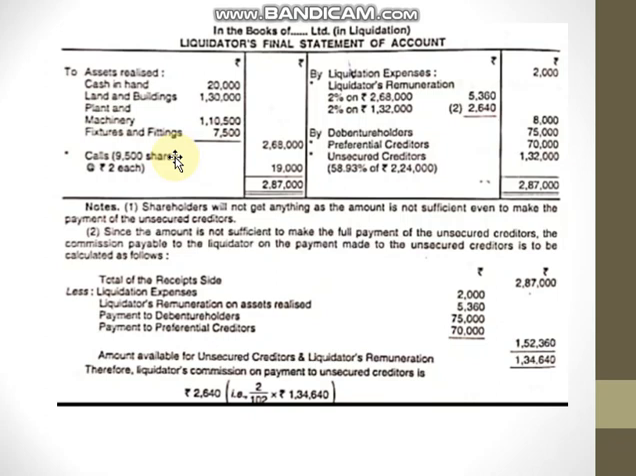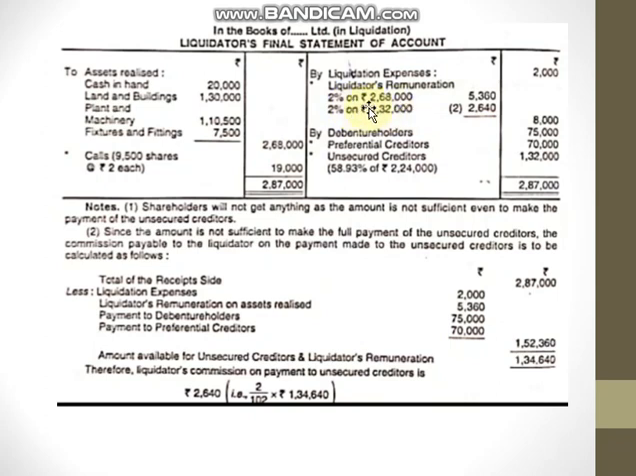If in some question you can see other items, please thoroughly study the format so you can add as many items as needed. Okay. And 2,68,000 plus 19,000 is 2,87,000, the total of both columns. But now we only know the total of the receipt column. Going through the payment side, liquidation expenses amount to 2,000, which is given in the question, and liquidator's remuneration of 2% on assets realized, which is 2,68,000, gives you 5,360 rupees, and 2% on the unsecured creditors distributed amount.